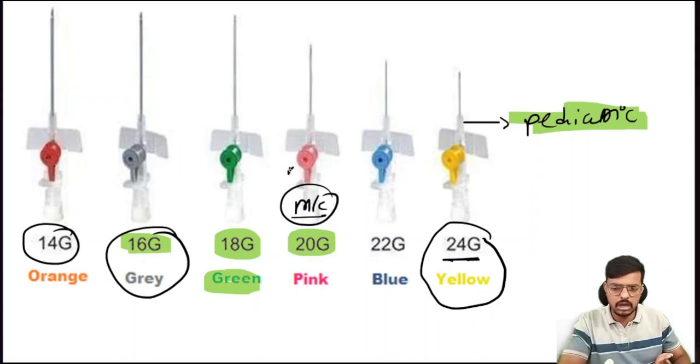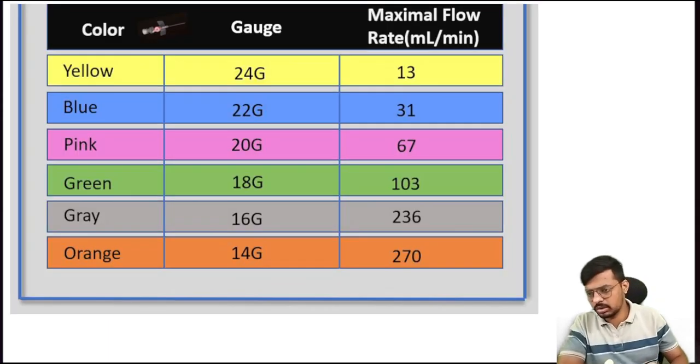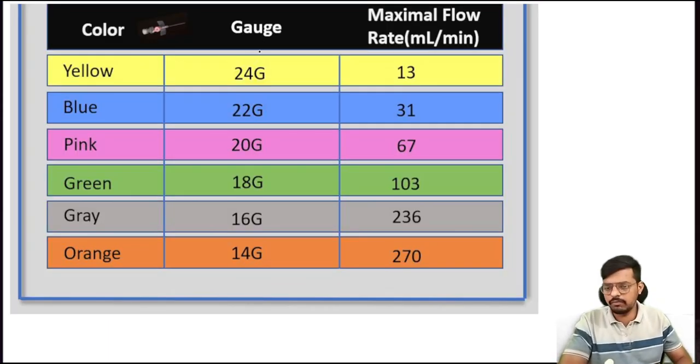Okay, and for IV antibiotics, the preferred one is the 20 gauge. Okay, and overall the most commonly used one is the pink one, that is the 20 gauge, right? So this will be the question. Sometimes the examiner can throw a question at you based on the flow rate.